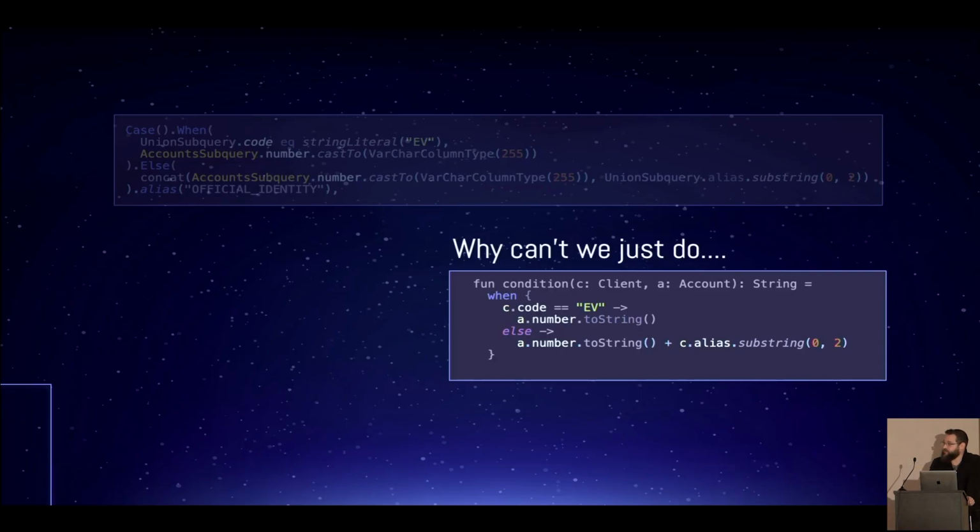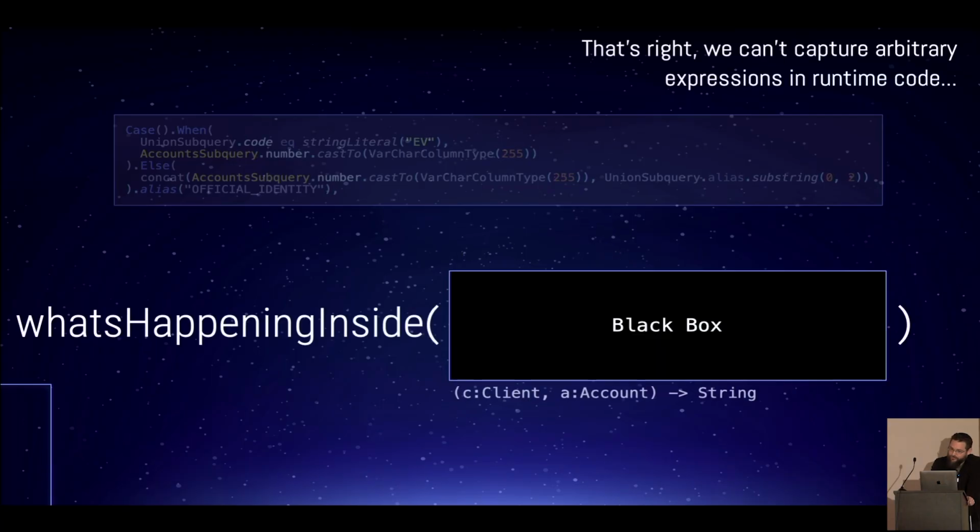Remember, let's actually look at this thing. What goes in, what comes out? Two types go in, one type comes out. There's the signature. To a runtime system, every function signature is a complete black box. A runtime system can't see inside of arbitrary function signatures. It can call them, but it can't see inside.